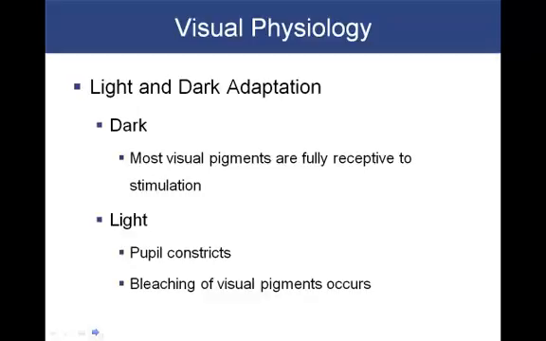In terms of light and dark adaptation, we see that the sensitivity of our visual system varies with the intensity of light.